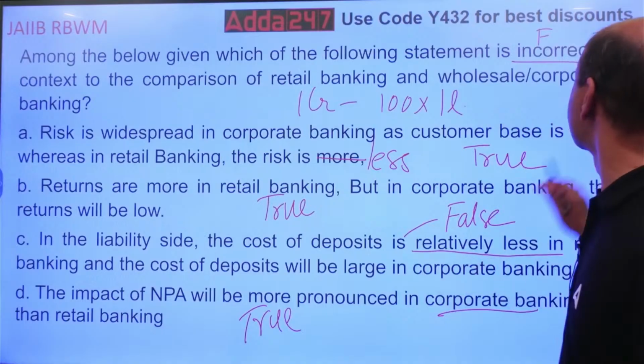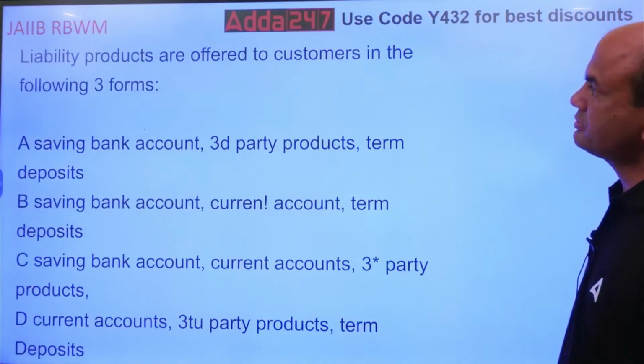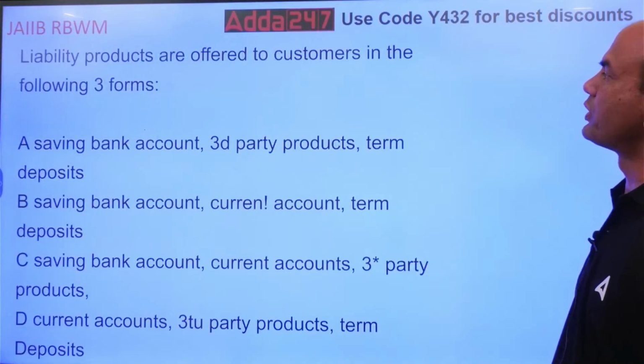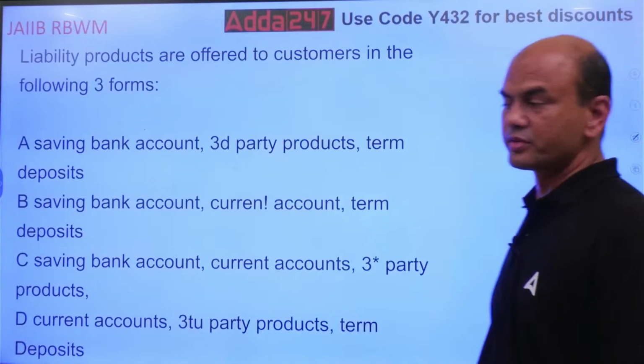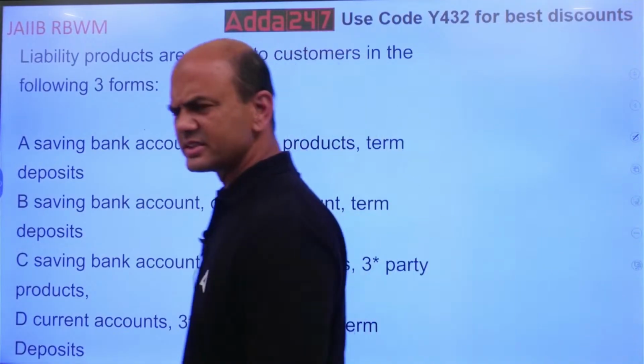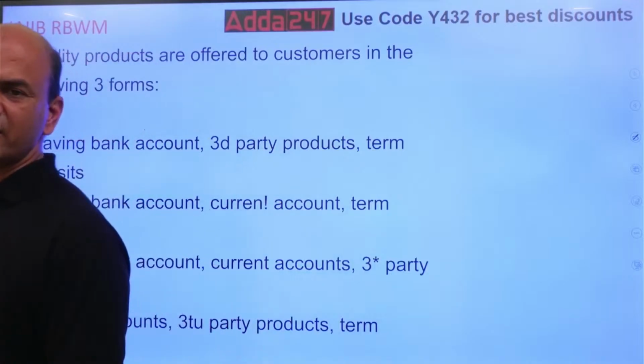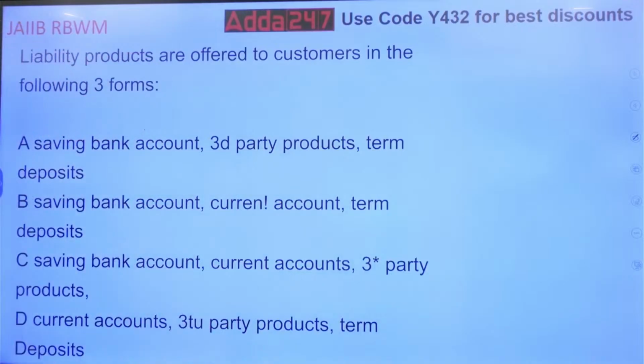Okay. Next. Liability products are offered to customers in the following three forms. So how do liability products happen? This is the simplest one. You can answer it right now, without me reading it. Savings account, current account, term deposits. This is the basic. You must know this.